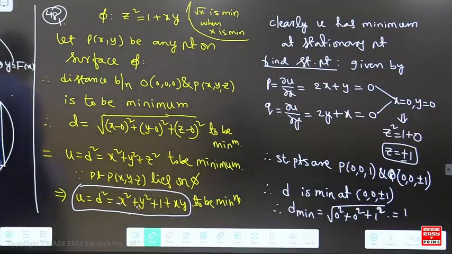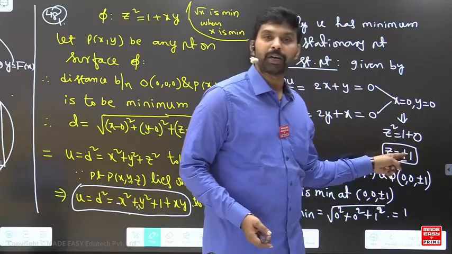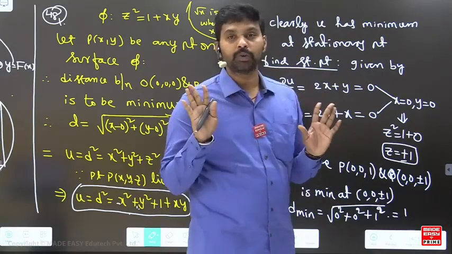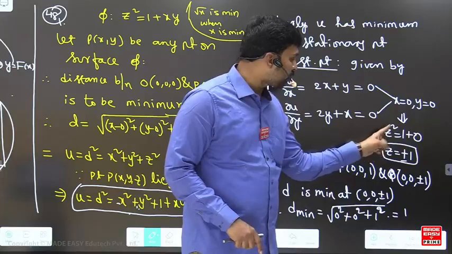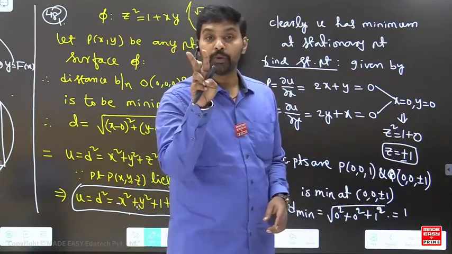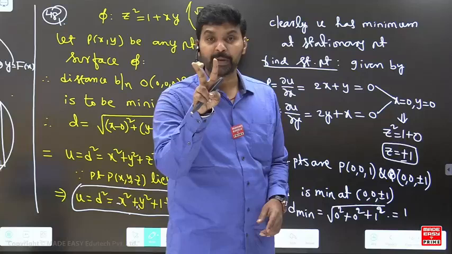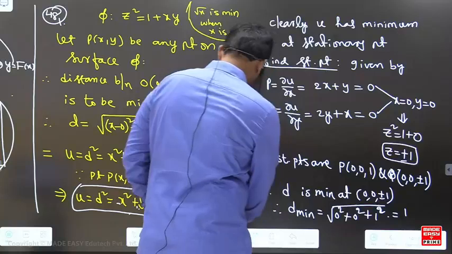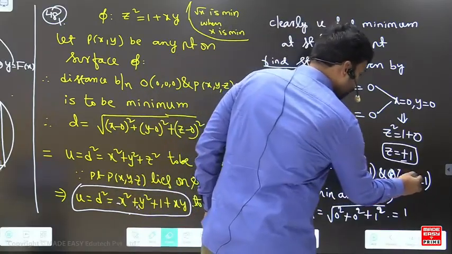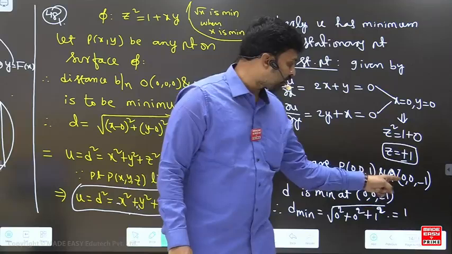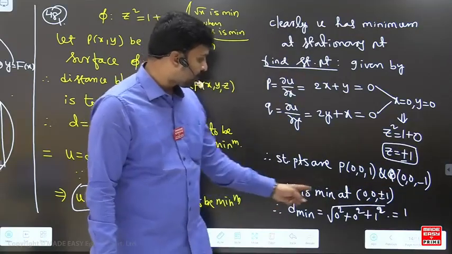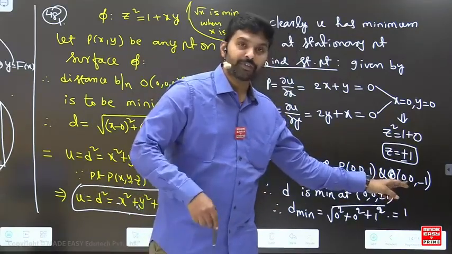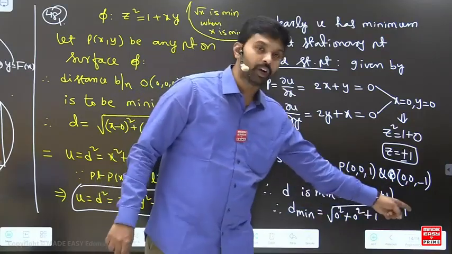Both are the same, no? Smriti, why have you taken stationary point z is equal to plus or minus 1 in P and Q separately? Because I have got z is equal to plus or minus 1, 2 points, with x is equal to 0, y is equal to 0. When x is equal to 0, y is equal to 0, I got z is equal to plus or minus 1. That means two values of z. Therefore, two different stationary points: one is 0, 0, 1, the other is 0, 0, minus 1. So if you take either point, the distance from the origin is going to be 1 only.